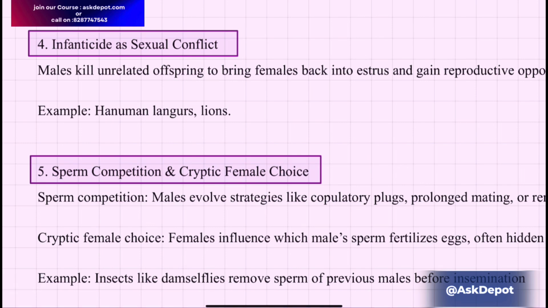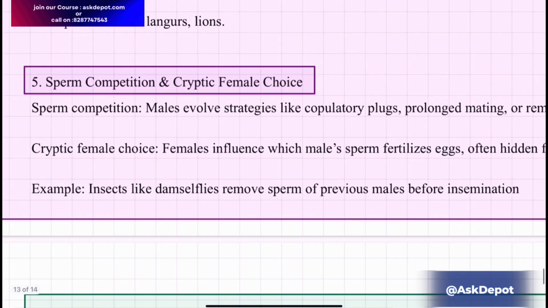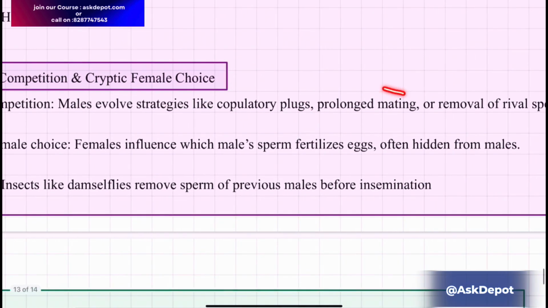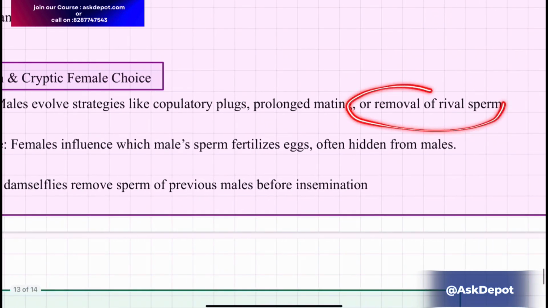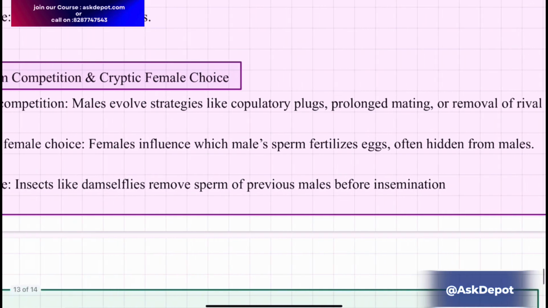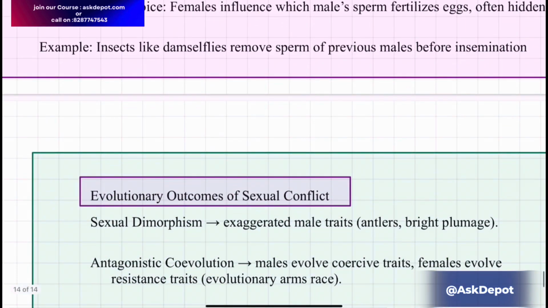Or the increased fitness in females on the offspring and increased aggression to the males. So there are these different methods how the females and males balance the sexual conflict. Next is the sperm competition and the cryptic female choice. The sperm competition includes that males evolve a strategy with the copulatory plugs, prolonged mating, or removal of the rival sperms. And the cryptic female choice includes female influence on which male's sperm fertilizes the eggs, often hidden from the females.